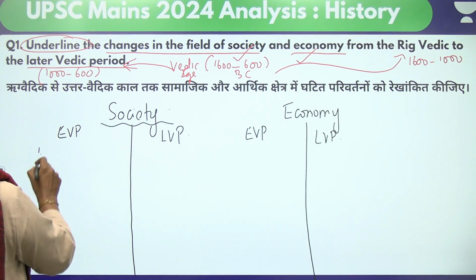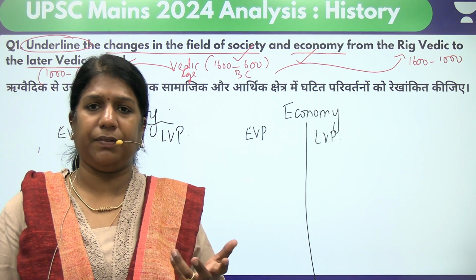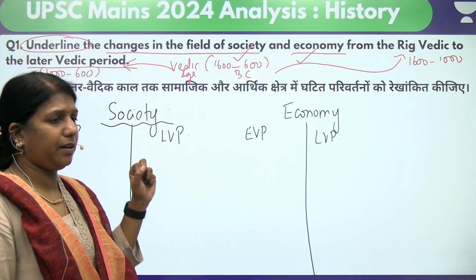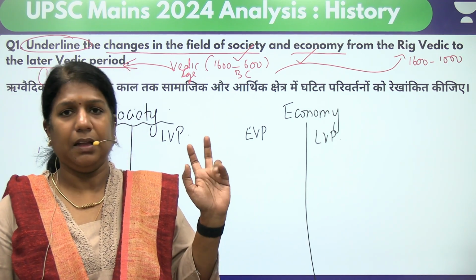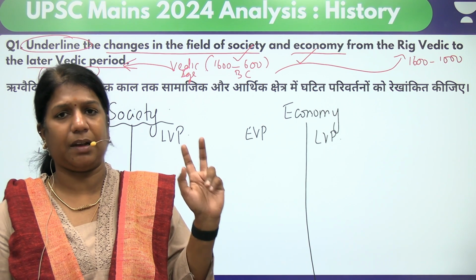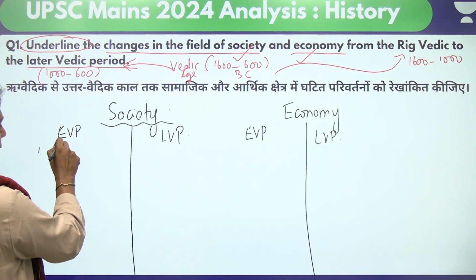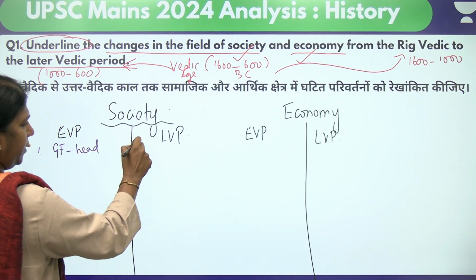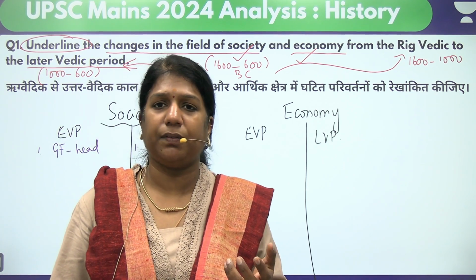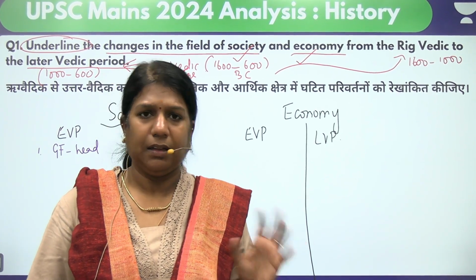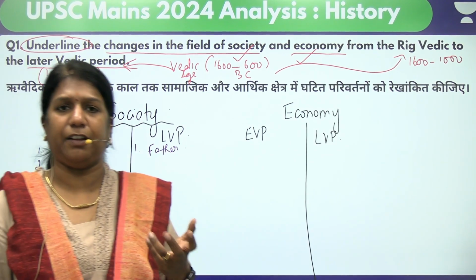If you look at the early Vedic period society, first let's understand the society. Both Vedic ages had a very concentrated form of family system. Both of them were patriarchal, that will become a similarity. The second one, both had a joint family system, that will be a similarity. But going on to the third feature, in the early Vedic period, the grandfather was the head of the family, and in the later Vedic period, the father became the head of the family. That is because of the ashrama system which entered during this period.